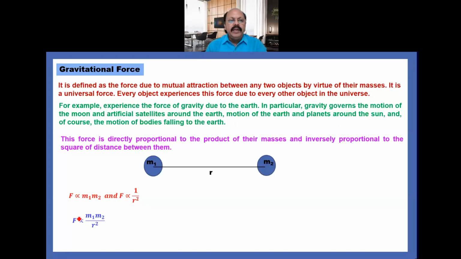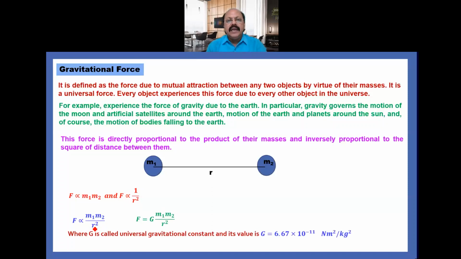For omitting this proportionality sign we require a constant, and that constant is capital G, called the universal gravitational constant, and its value is 6.67 into 10 to the power minus 11 Newton meter square per kg square. So this is all about gravitational force.